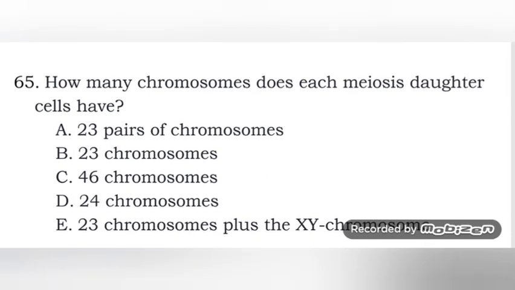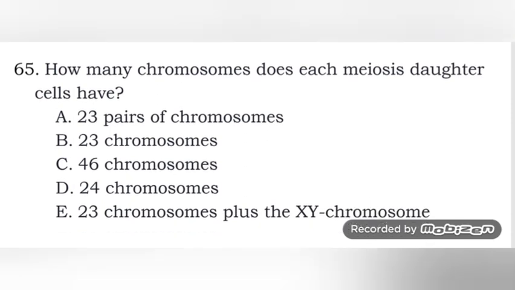How many chromosomes does each meiosis daughter cell have? Meiosis undergoes two cellular divisions. In the first division, meiosis produces haploid cells, and there are only two daughter cells.